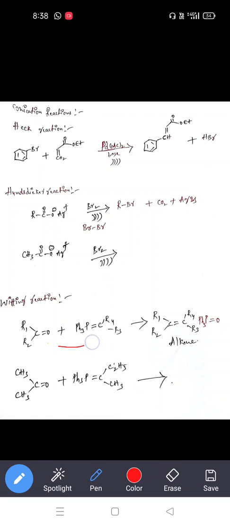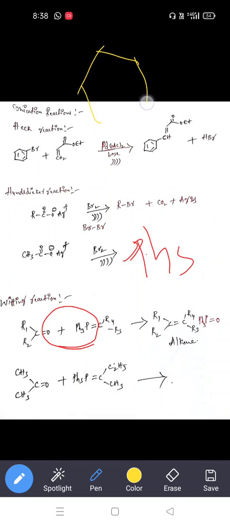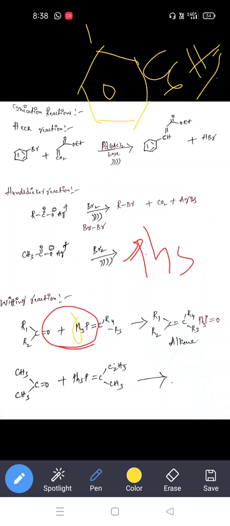Here, triphenyl phosphine. P means phosphorus, we know. Ph3 means phenyl group, meaning the benzene ring. So we know, loss of one proton gives C6H5, which we call the phenyl group. Here they wrote Ph, that is the phenyl group. So this triphenyl phosphine finally, the phosphonium ylide reacts with this ketone to form triphenyl phosphine oxide plus alkene.